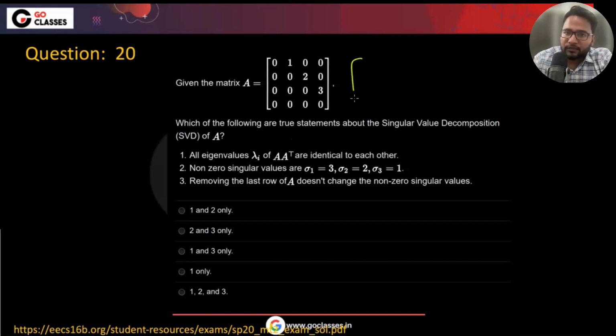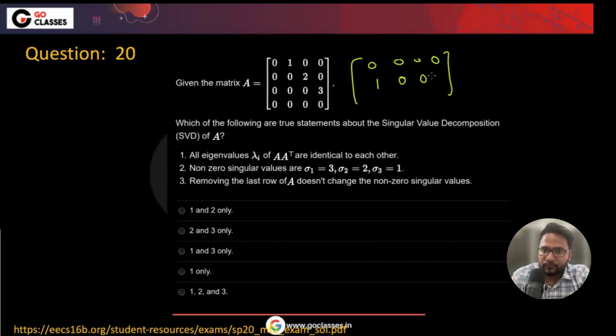If you take A transpose, what is the A transpose here? The rows are 1 0 0 0, 0 2 0 0, 0 0 3 0. Right? So it will be this row multiplied by this row, which I think will be just 1. This row multiplied by this row will be 0, and all the other entries will be 0, right?